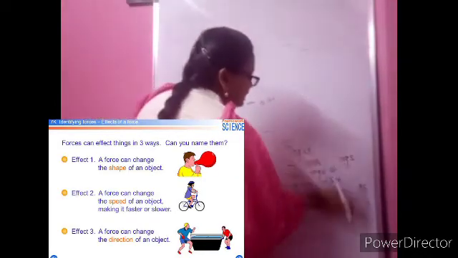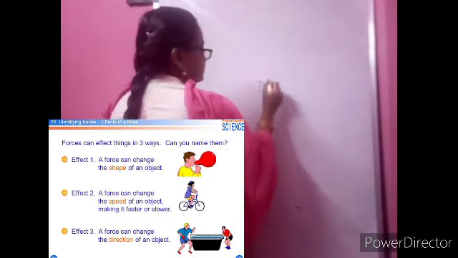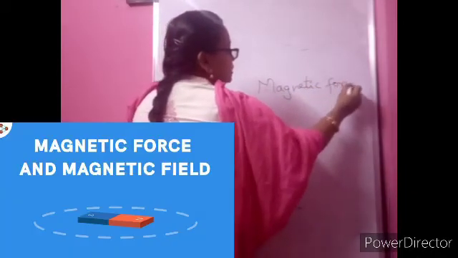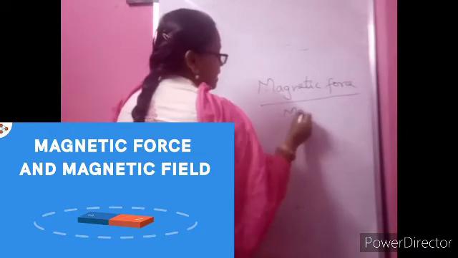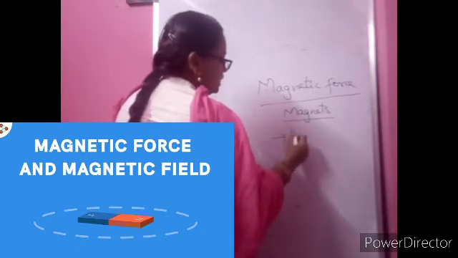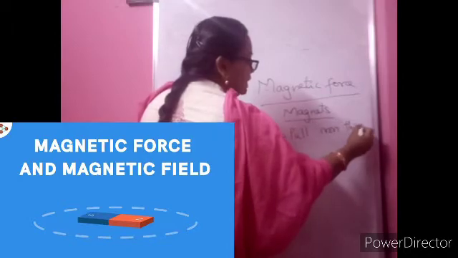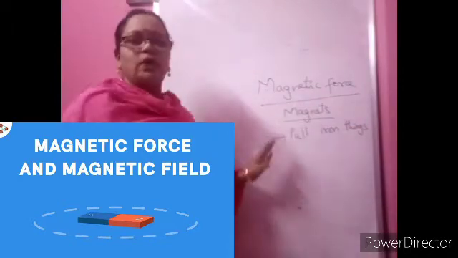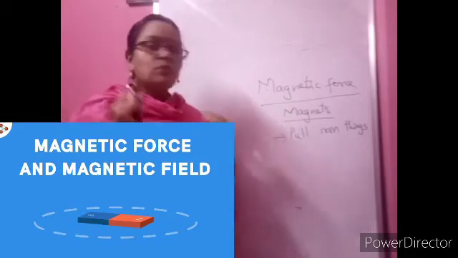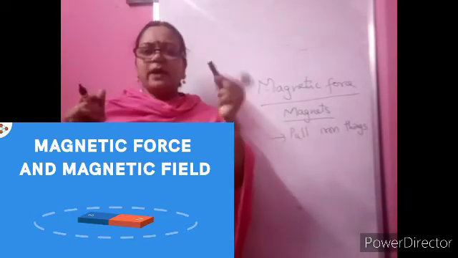So the first, a very interesting type of force, is the magnetic force. Magnetic force. You all have seen magnets, no, children? Magnets have a force with them. With that force they will pull iron things, iron, nickel, cobalt, all these. Now you know at least iron. When you go to higher classes, you will learn about nickel and cobalt also. I will show you here. You all might have seen a magnet. See, this is a magnet, a bar magnet.